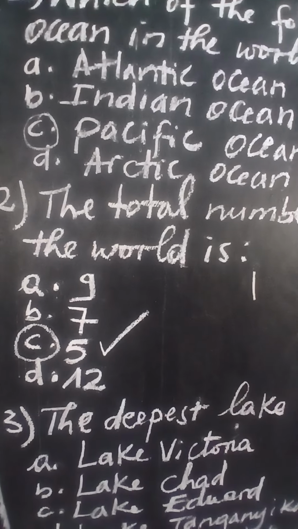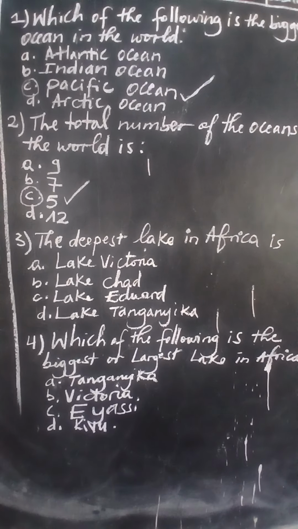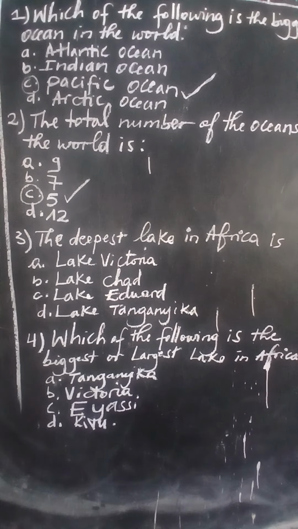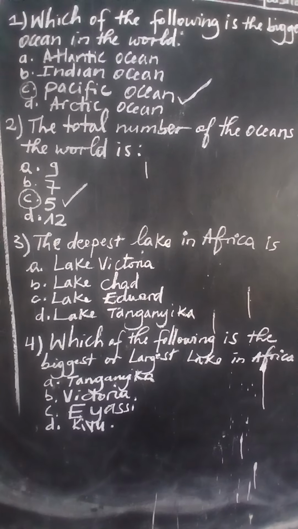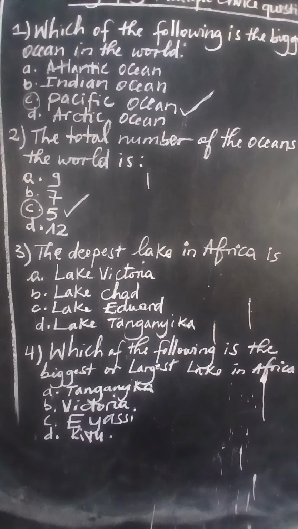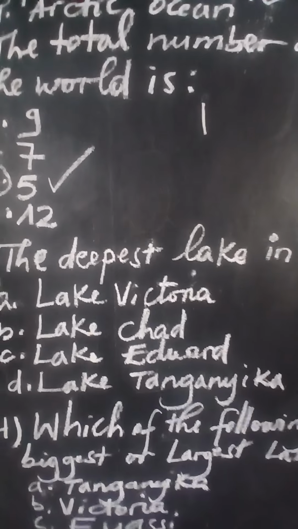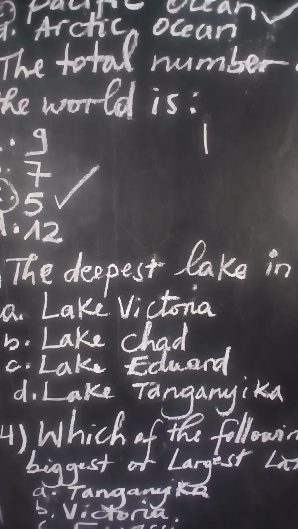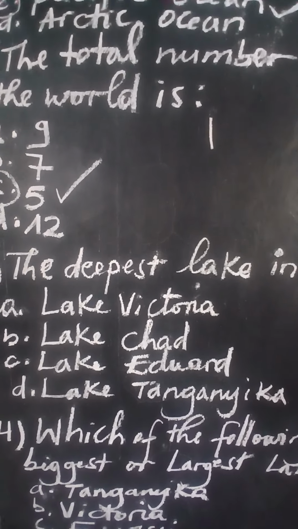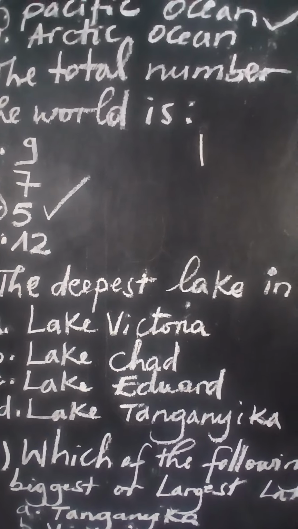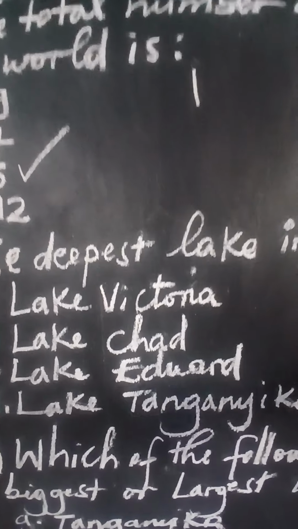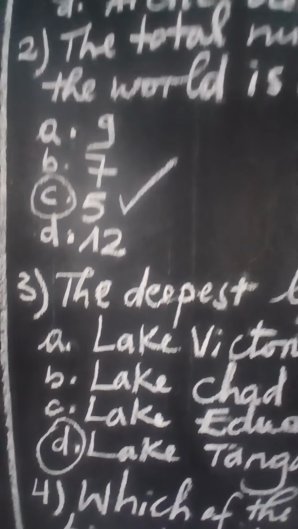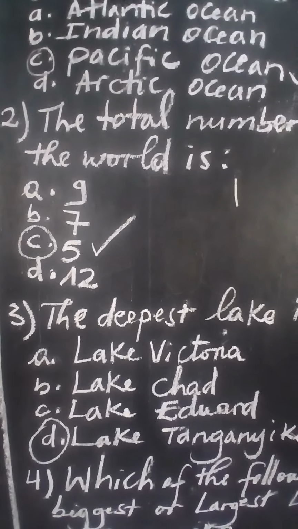Let's go to question number 3. Question number 3 is asking the deepest lake in Africa is, they give us different lakes found in Africa, but they want us to choose which one is the deepest. We have A, Lake Victoria, B, Lake Chad, C, Lake Edward, D, Lake Tanganyika. So the correct answer is D, because the deepest lake in Africa, as we saw previously, is Lake Tanganyika.